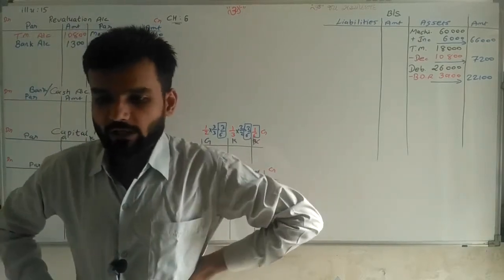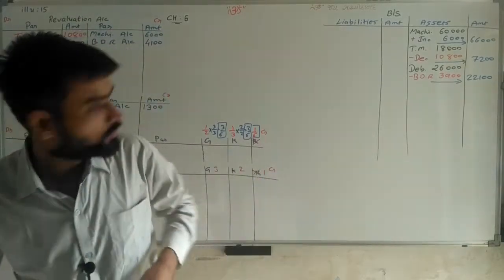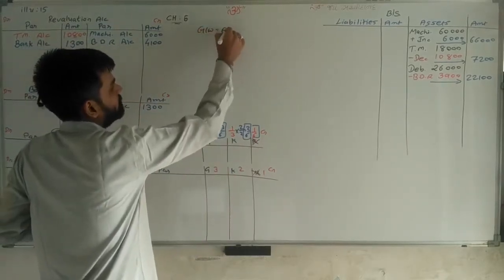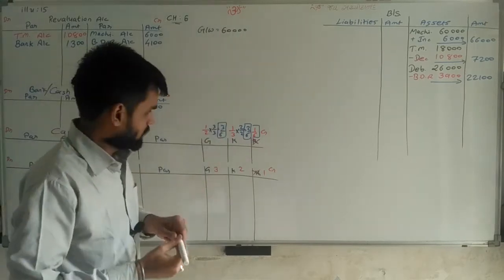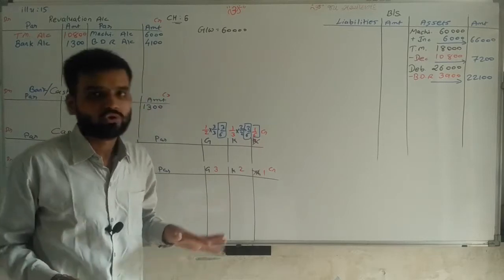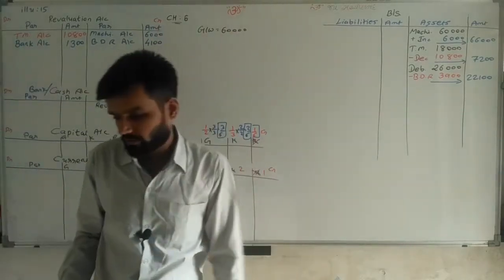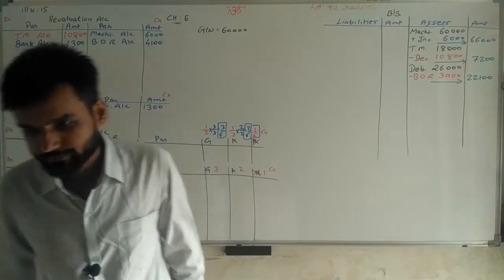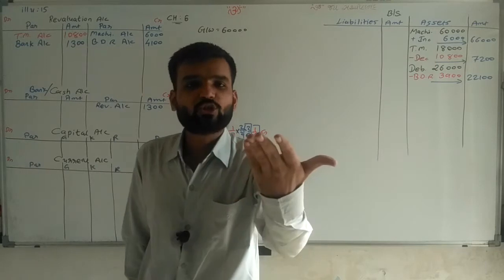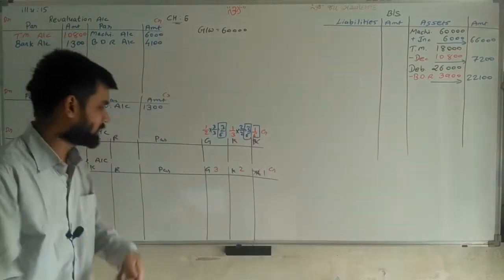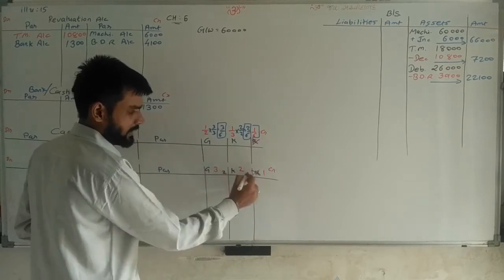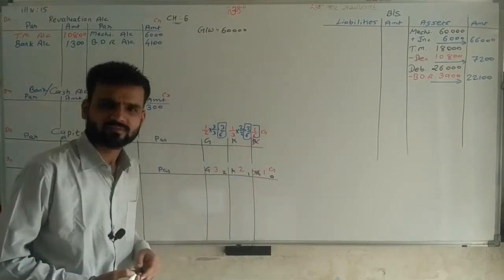Now going ahead, goodwill of the firm is valued at 60,000. So first of all, write value of goodwill. We know the old ratio, but we don't know the new ratio, so we cannot calculate goodwill now. We'll do it later, don't worry. Going ahead. The new profit and loss sharing ratio of Gopi and Kishan is 2:1. Now the new ratio is 2, 1 and for Ram it is 0. Simple.